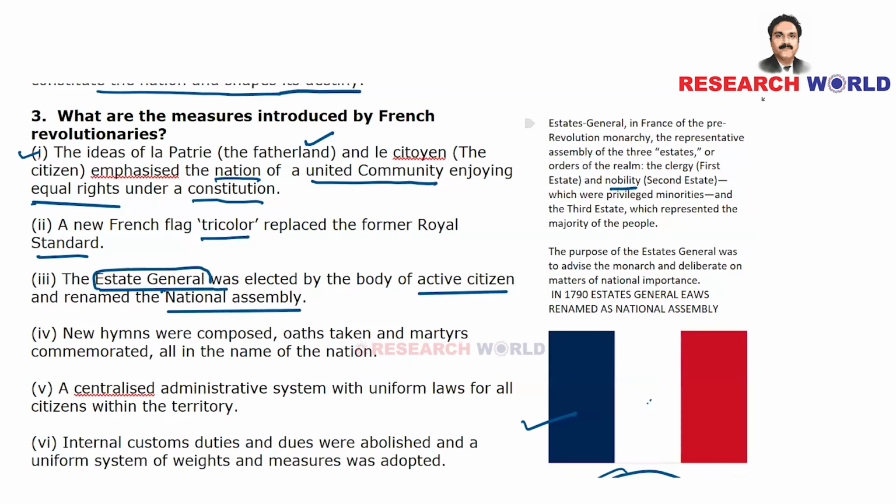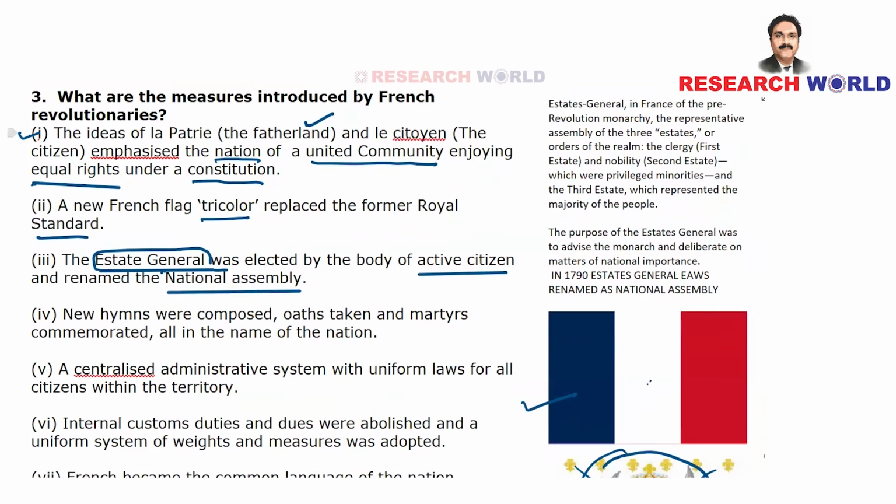The nobility, dukes and duchesses, were privileged minorities, and the third estate represented the majority of the people. So all three are represented in the Estates General. However, during or after the revolution, what did they do?